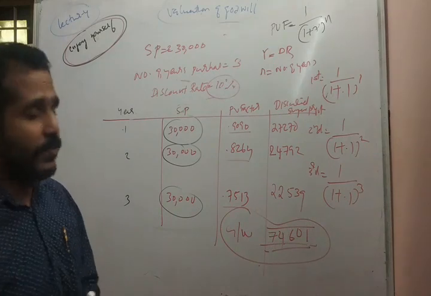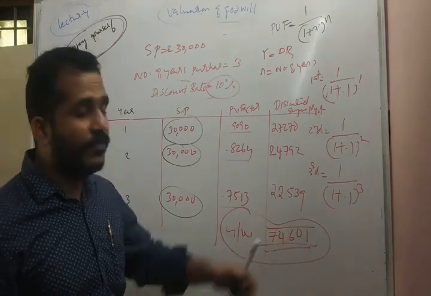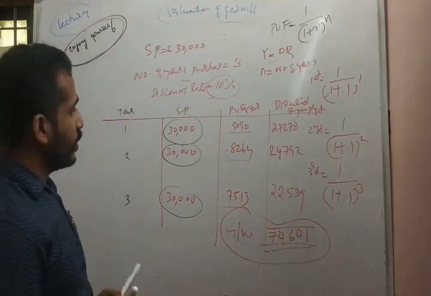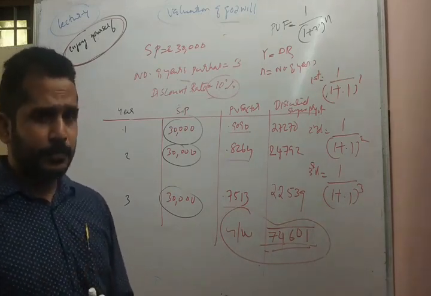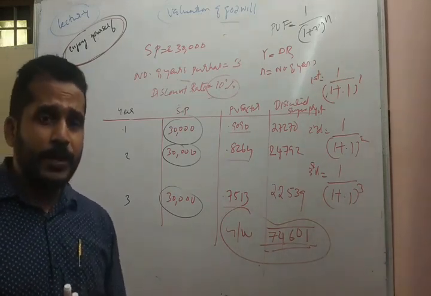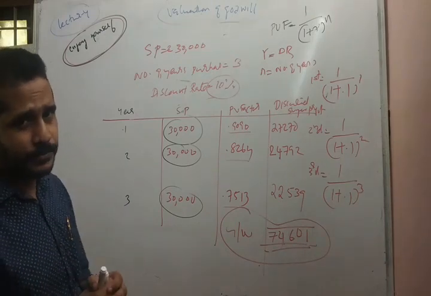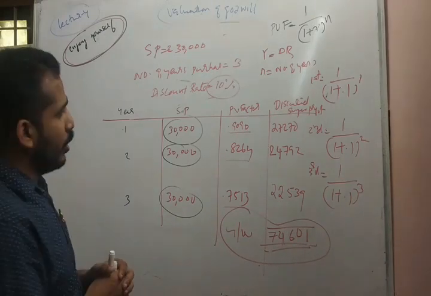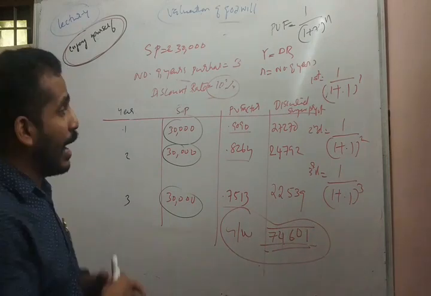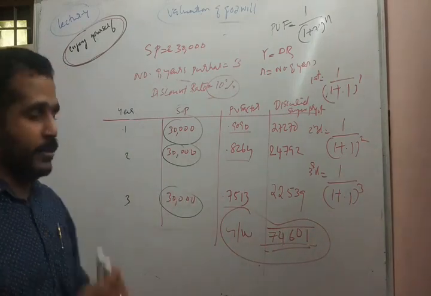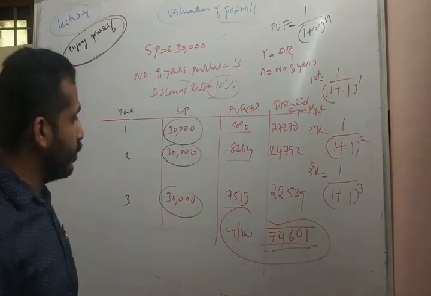By applying the present value factor, it is converted into 74,601. So this is the way we'll calculate the super goodwill under annuity method, and there are two alternative ways for computation. Without applying any table or tabular presentation, we can use a simple method. See how we can arrive at the simple method.